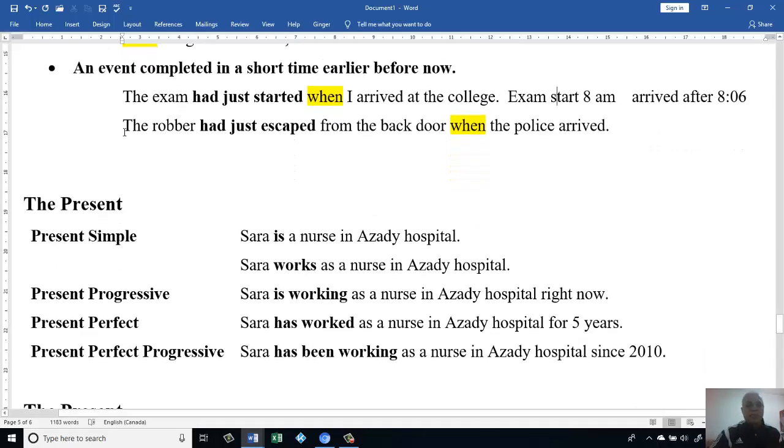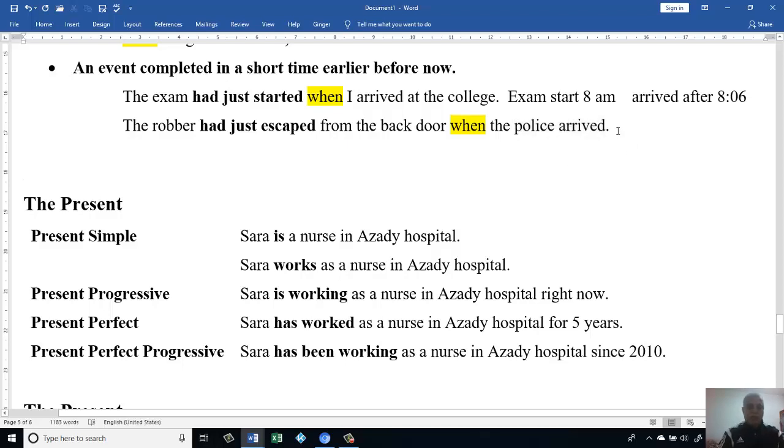The other one, we have this. The robber had just escaped from the back door when the police arrived. Then we know the police arrived, then the robber had already left. It means before the police came there, the robber left. Okay, the other, we say when the police arrived, then here is in the past.